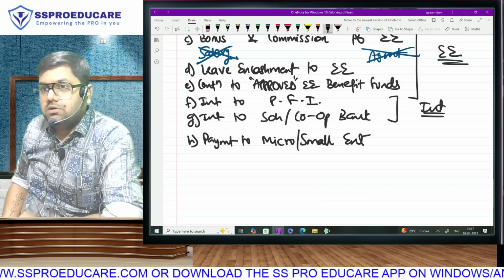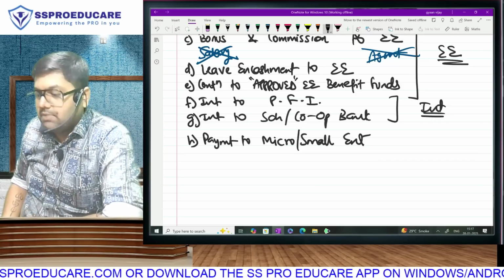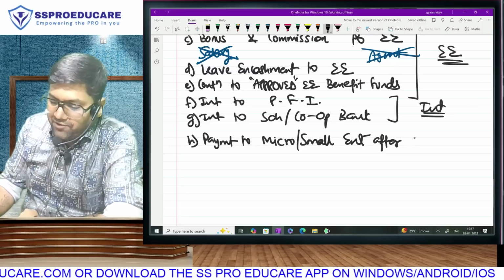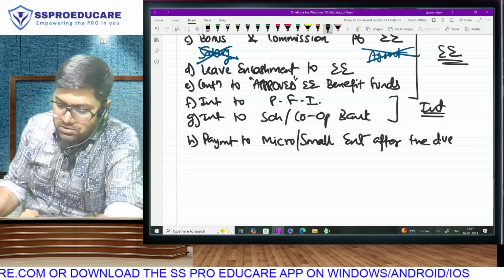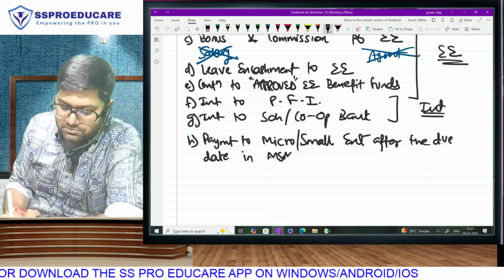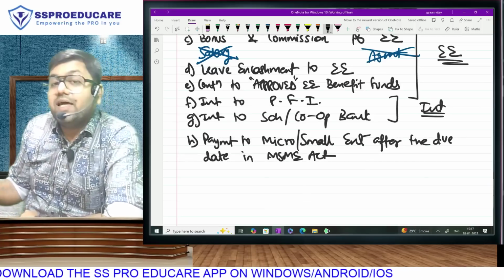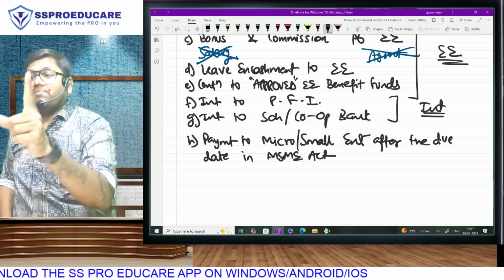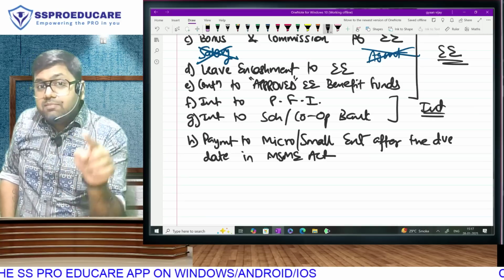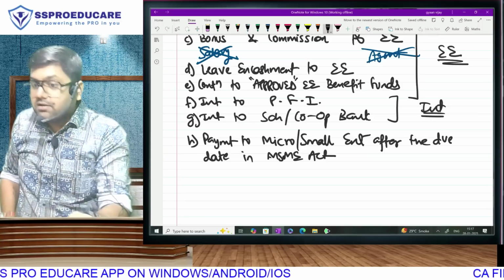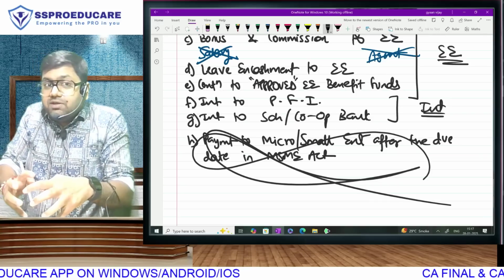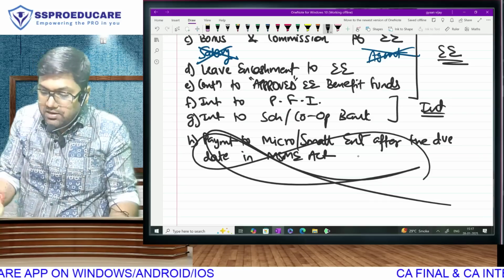You understood? Any payment made to micro or small enterprise after the due date in the MSME Act. So first of all, there is one due date in the MSME Act. Everyone pay attention. If I make payment within that date, 43B won't come on. 43B will get activated if I miss that date.